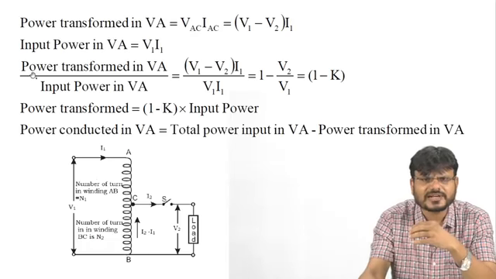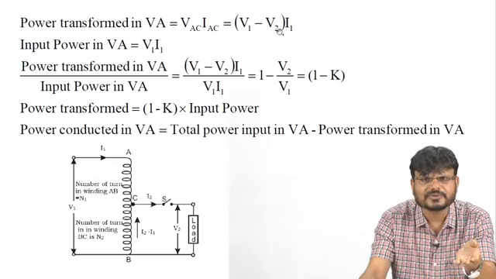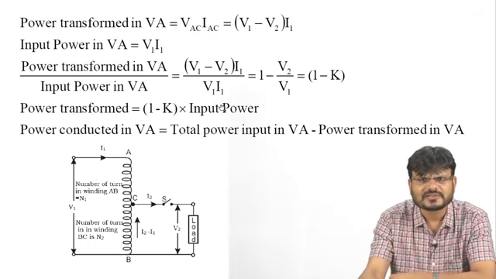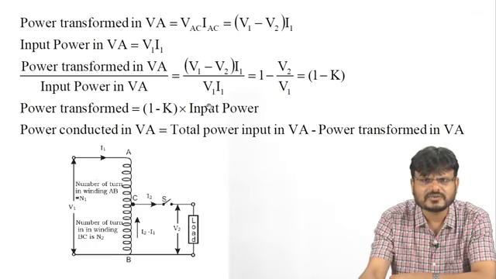Now we can write power transformed VA upon input power VA. Power transformed in VA is V1 minus V2 multiplied by I1. Input power VA is V1 into I1. So this I1 is cancelled out, and you can write V1 minus V2 upon V1. Again you can write V1 upon V1 is equal to what?